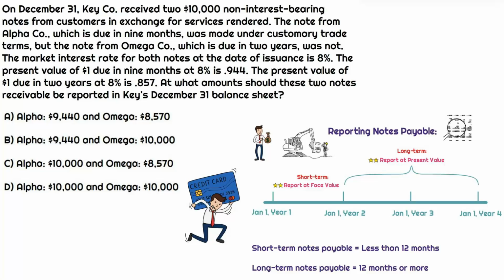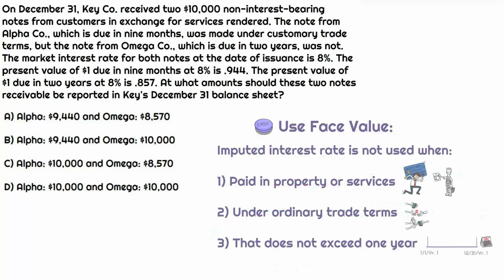The present value is going to be used when it is a long-term note, which is 12 months or more. So we're going to be thinking present value. Right? This note is due in 2 years. So therefore, we're probably going to be applying the imputed interest rate. So we also need to be mindful of the reasons why we wouldn't use the imputed interest rate.